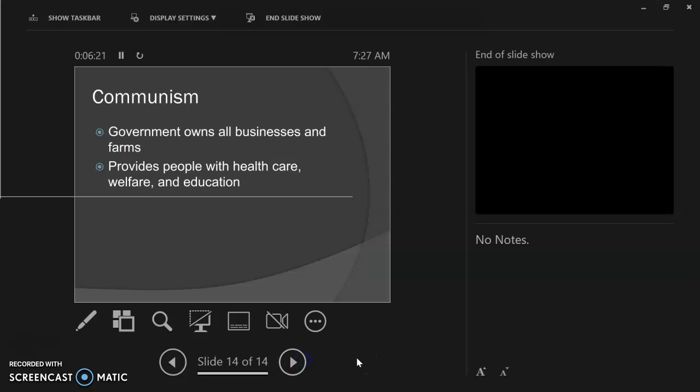And communism is where the government owns all businesses and farms and means of production. There's government provision of healthcare, welfare, and education, but private ownership of the means of production is outlawed, and the government decides really what gets produced. Remember Microsoft? Bill Gates decided, hey, I'm going to make Windows, or Elon Musk says, I'm going to make a new Tesla car. In communism, the government says, this government factory is going to produce shoes, black and blue shoes, but no white shoes this year, and we're going to make 20,000 of them, and this is going to be the price. So the government makes those production decisions rather than the market.